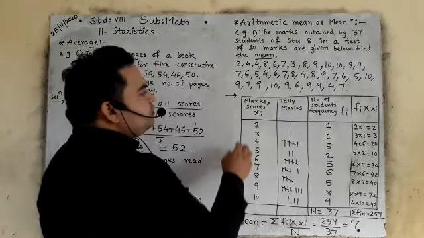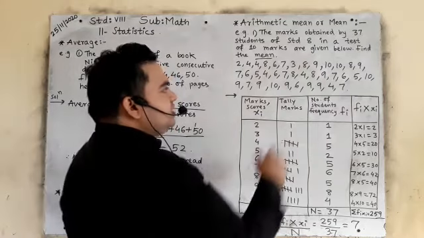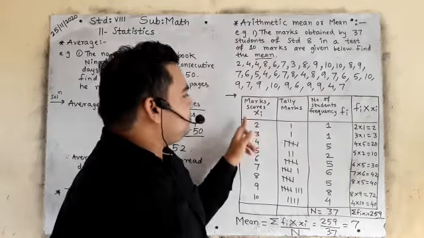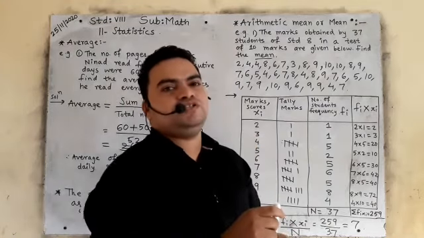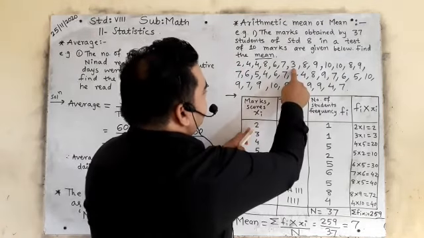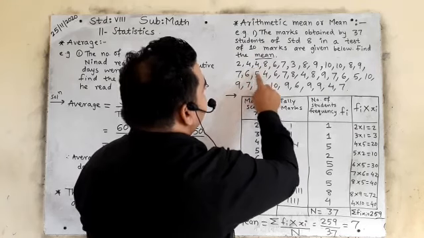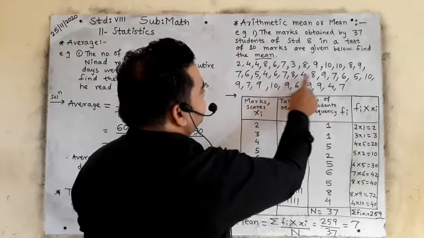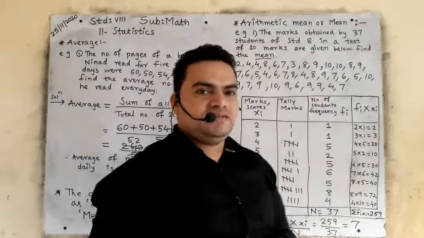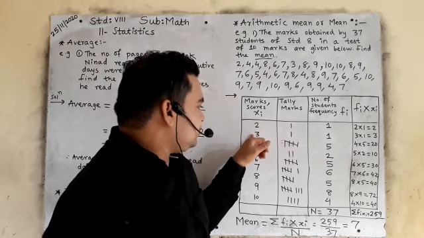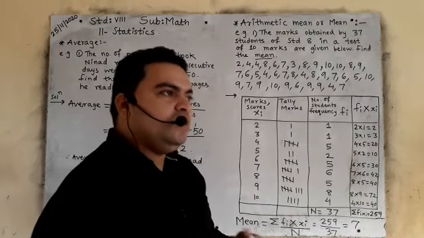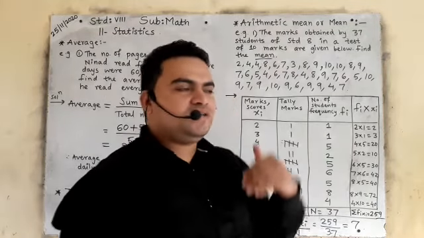So see how you will arrange these numbers in ascending order. It means first we have to choose the smallest number. सबसे पहले आपको छोटा नंबर चूज करना है. Smallest number, that is 2, then 3, then 4, then 5, then 6, then 7, then 8, then 9. So you have to arrange these numbers in ascending order. Is it clear? First छोटा, फिर उससे बड़ा. Always do the same method. Ascending order.